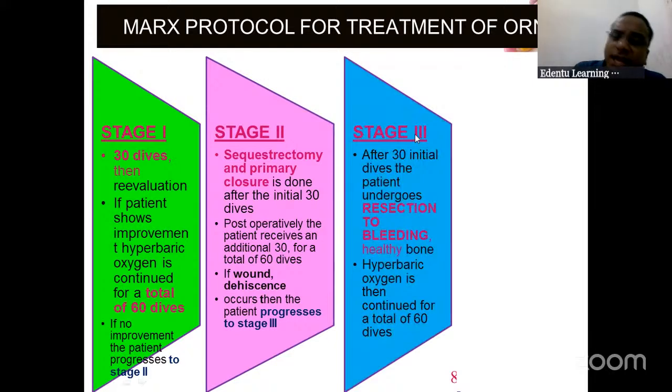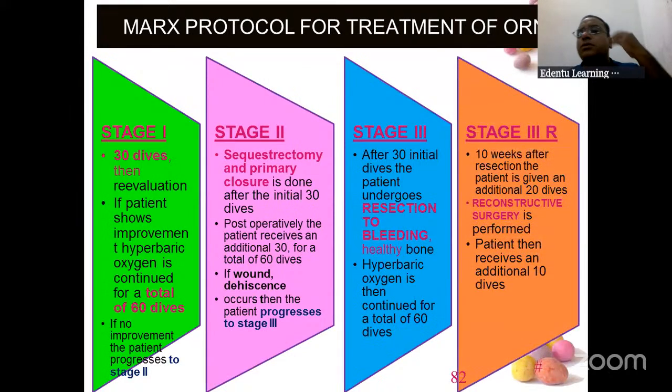So in stage 3, again, welcome drink, 30 dives you take, and the area which was dead, even after inducing fresh bleeding, sequestrectomy and primary closure, was not healing. You resect that area. You cut that area and throw it out. That's all. That area is sacrificed. Cut it and resect to the bleeding. And then give 30 more dives to the patient. End of stage 3. Now, because you have resected that part, you have to do the reconstruction also. That is called stage 3R.